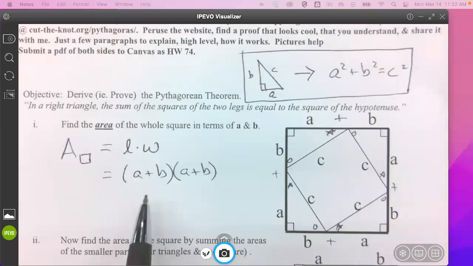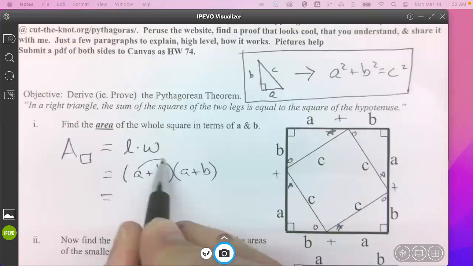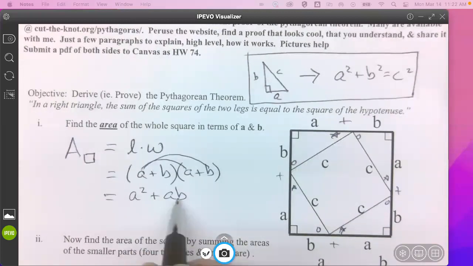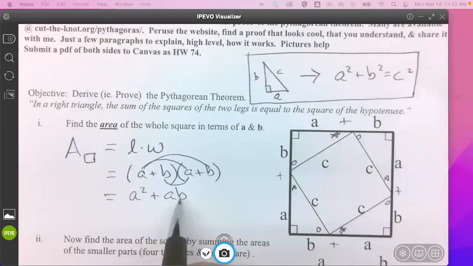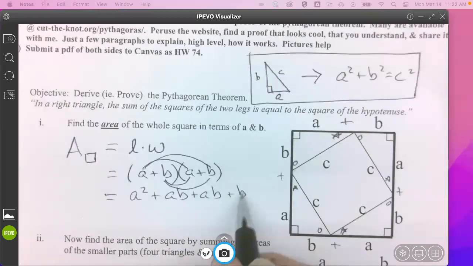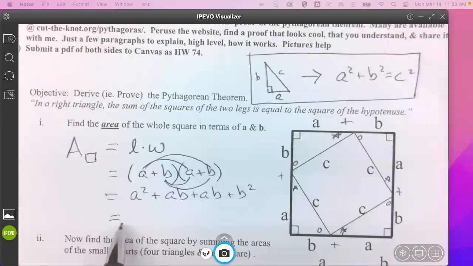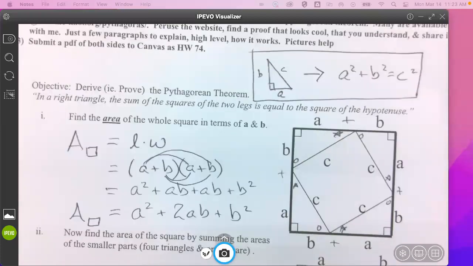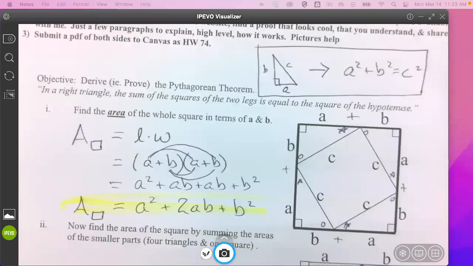And you may remember from algebra, gentlemen, you may remember how to FOIL this or distribute. We'll do A times A is A squared. A times B is AB. B times A is BA, but we can call that AB. B times B is B squared. So this all comes together, these two combine, and we end up with A squared plus 2AB plus B squared. That's the area of this shape. Can we all agree to that? Okay. Just going to leave that alone there for a second.